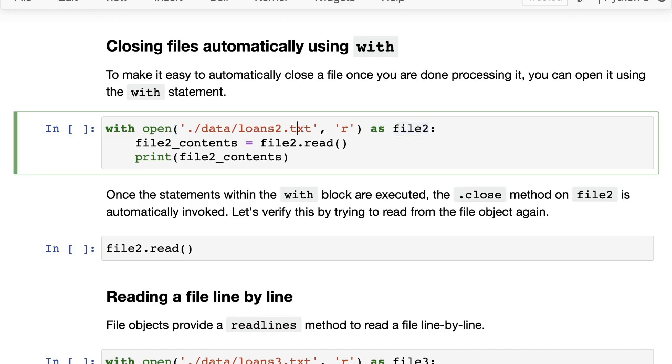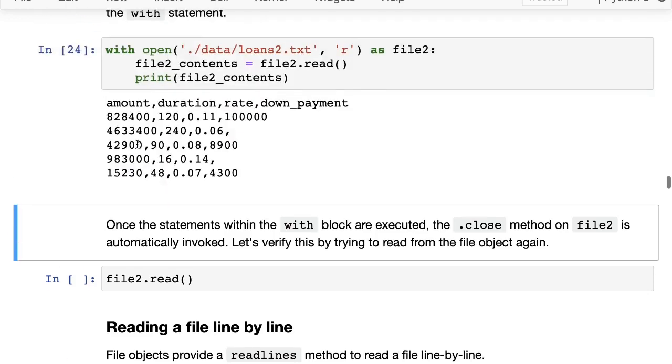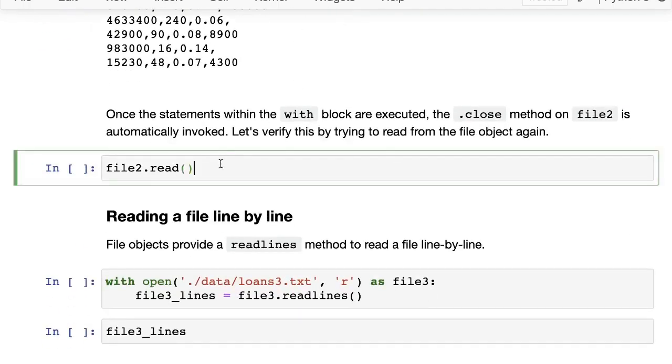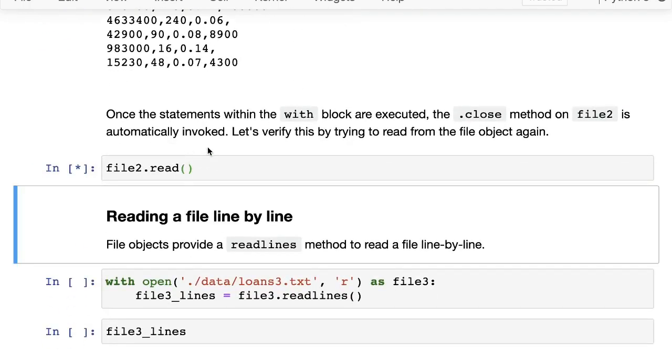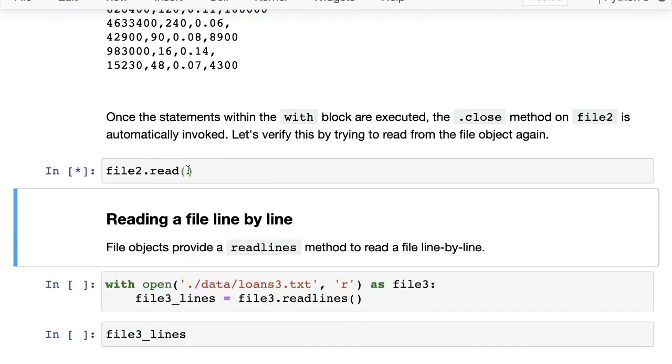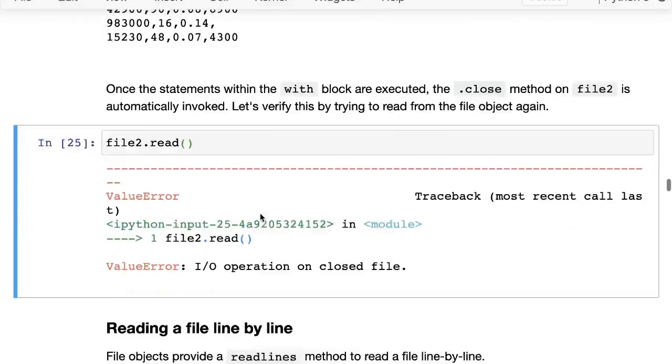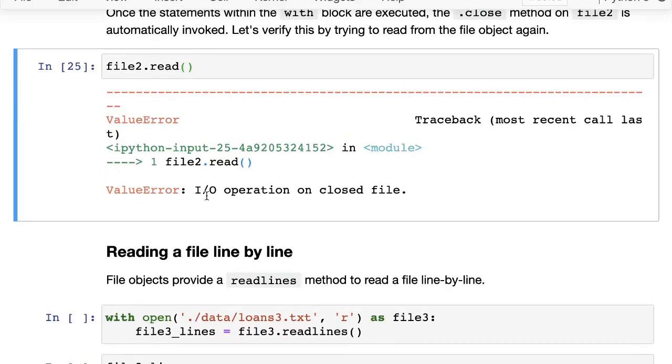So with open loans2 as file2, we get file2 contents, we read the contents, and we simply print them. We put a bunch of code inside a block, so we indent it a little bit, and that puts it in a block. After running this code, it automatically closes the file. We've done all this with file2 and never called file2.close. And if we try to invoke file2.read outside the with statement, you will see that it leads to an error: I/O operation on a closed file.